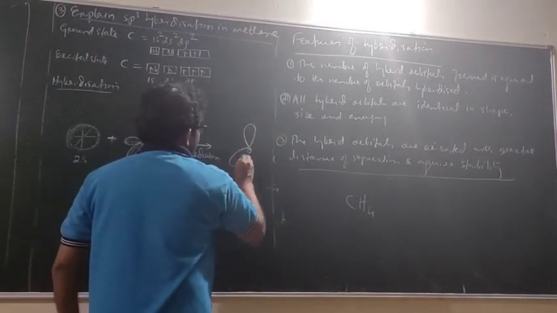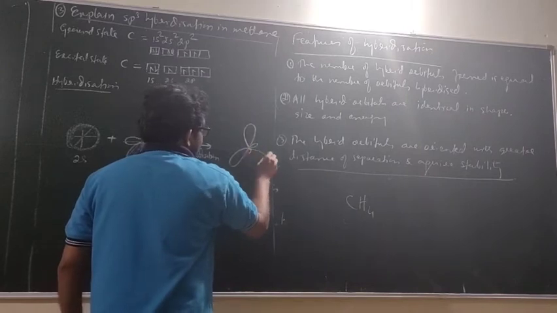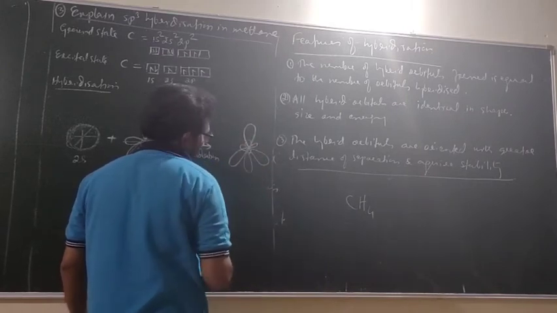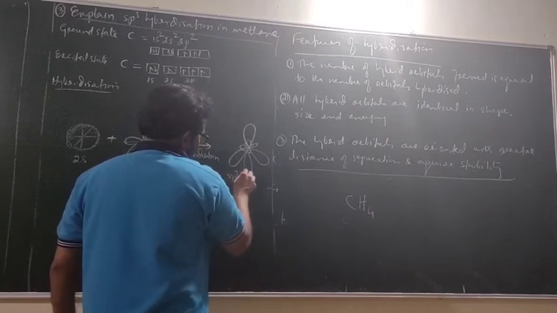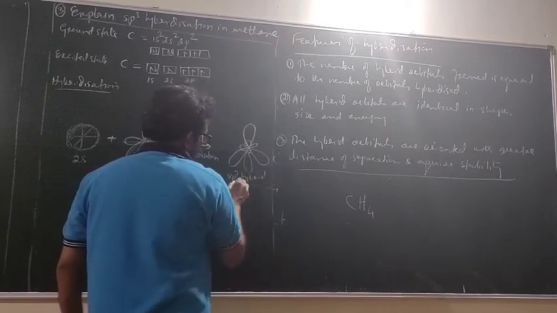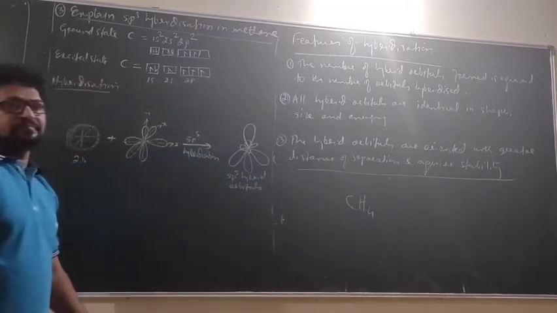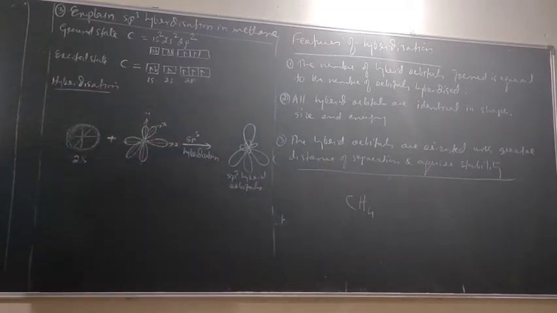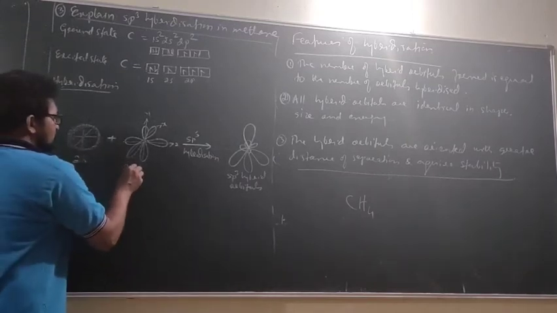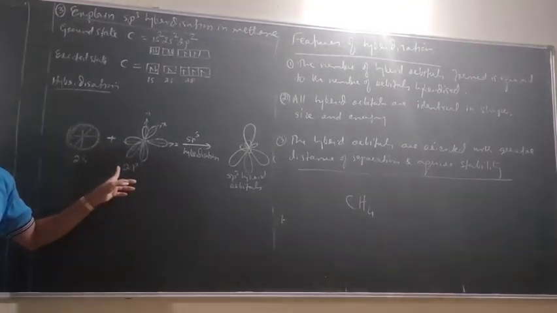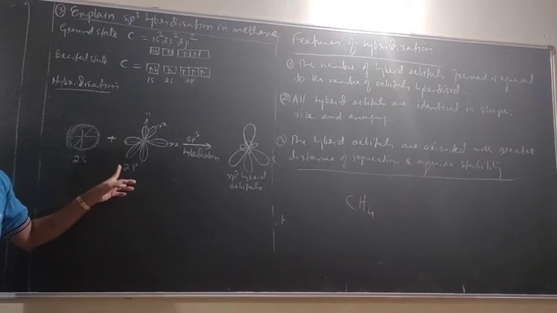This is another hybrid orbital. This is another hybrid orbital. This is another hybrid orbital. This is sp3 hybrid orbitals. So this has been formed by what? Mixing of one 2s orbital and how many? Three 2p orbitals.